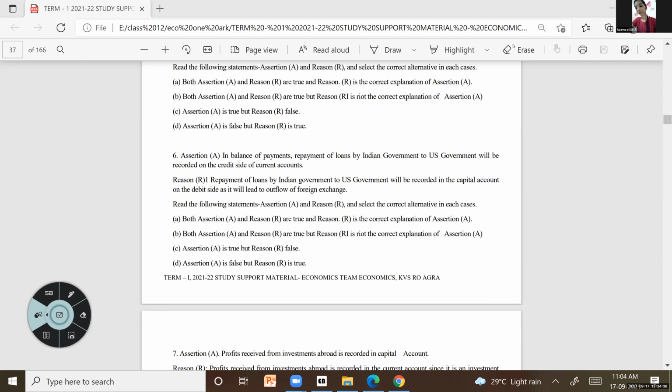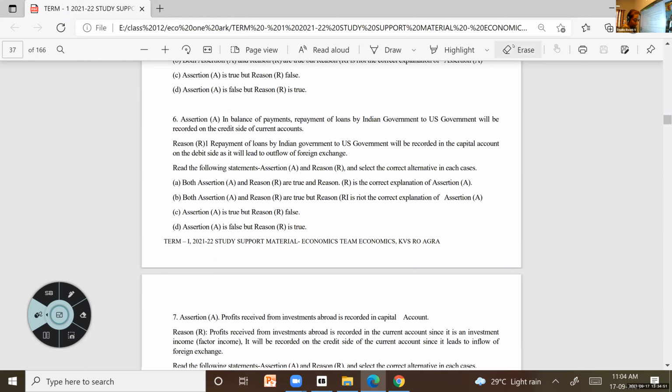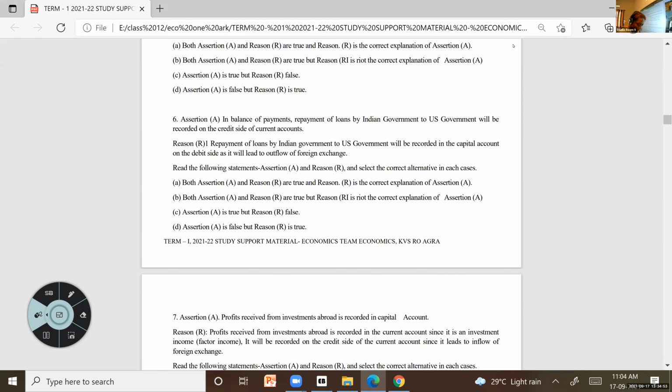Okay, so previous class we discussed a few questions related to balance of payments. This is now a continuation of that chapter. Few questions that I have brought. Read this and we'll discuss the answer. So the first question, Sneha, just read out the question. Up to the fifth one we discussed. Read the sixth one.